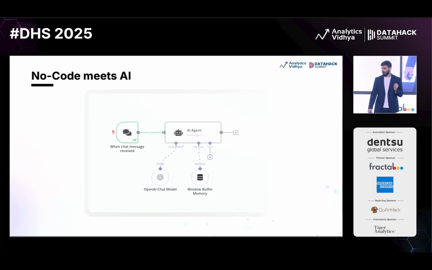Now let's move forward and see no code meets AI. So if I would have to explain an agent the way I explained earlier, I think it's pretty easy. I easily created an agent via one of the no-code tools, n8n only, where I can send a message. Then you will see the agent here. It has a chat model, which can be, again, an LLM like Gemini, OpenAI, all of these. Then we can have a memory. As of now, I can just have any DB for the memory. And I can provide it tools as well. A tool can be any application, right?